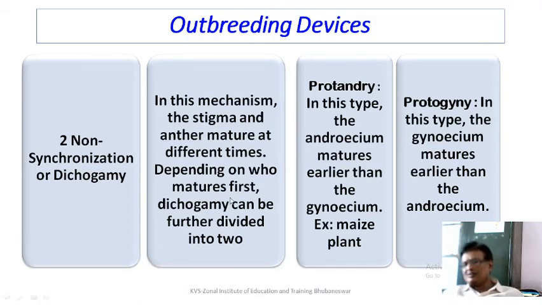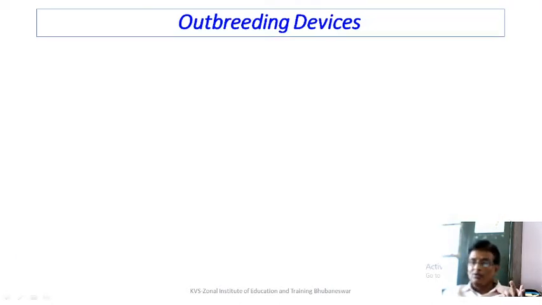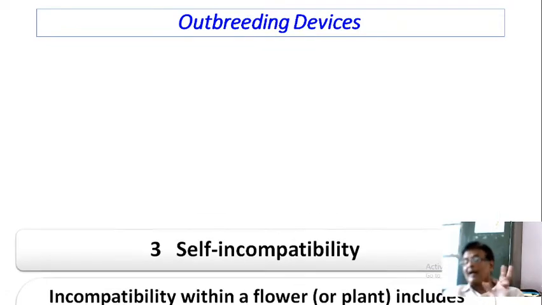So there are two different concepts you can think of: protandry and protogyny. In case of protandry, the androecium matures earlier than the gynoecium, like in maize. Protogyny, in this the gynoecium matures earlier than the androecium. So naturally they cannot go for inbreeding. So outbreeding has to happen.